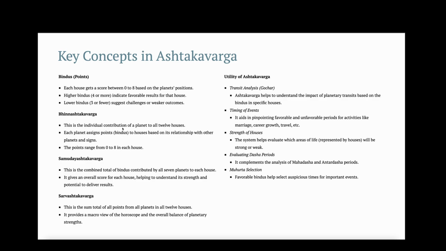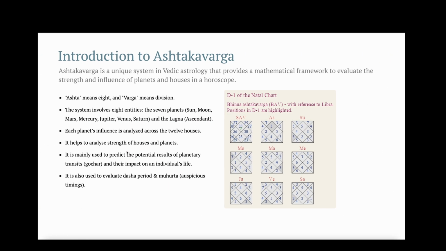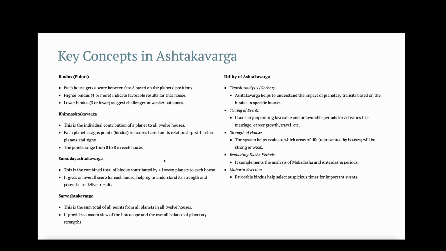Bhinnashtakavarga is the individual contribution of a planet to all 12 houses. Each planet assigns points to houses based on its relationship with other planets and signs. The points range from 0 to 8 in each house. So in this example, these are the Bhinnashtakavarga of each entity, and this is the sum of the points in each house.